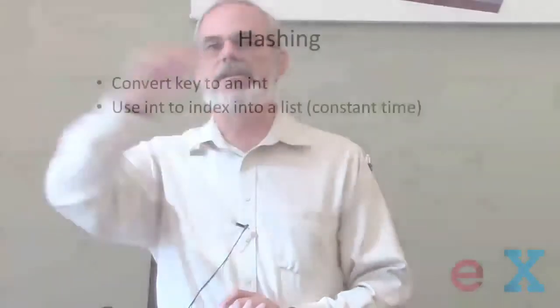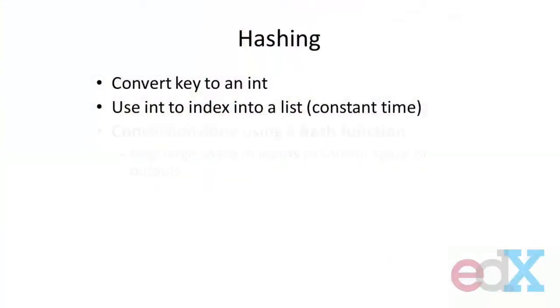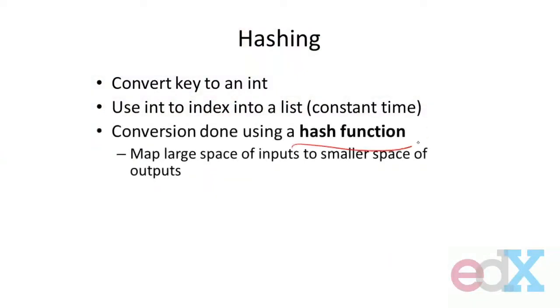So basically, when I've got a dictionary, I'm using, if you like, a notion of indirection in a more complicated way. The elements are stored in a list, but to figure out where in the list to put them, I'm going to use this hash function to say, given the key, here's the location to go to. Now, the conversion is done with this thing we call a hash function. And the idea of a hash function is it's going to map a large space of inputs to a much smaller space of outputs. Because it's doing this, it could, in principle, be a many-to-one mapping.